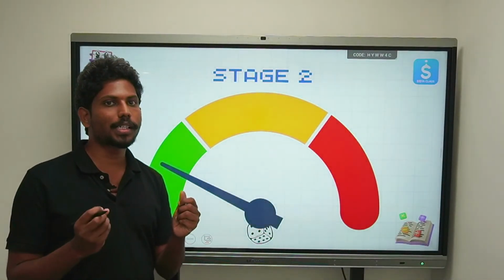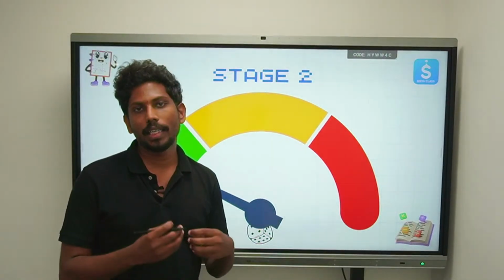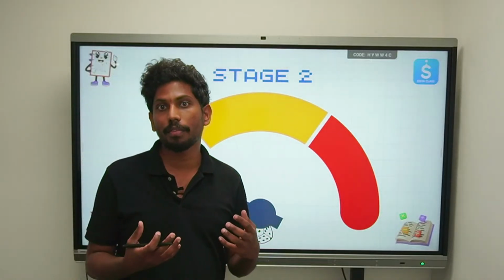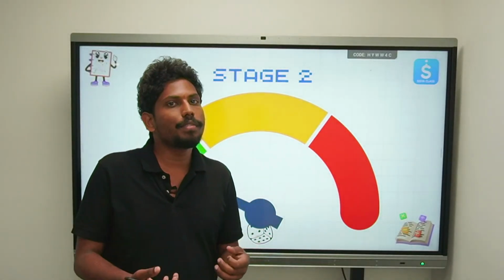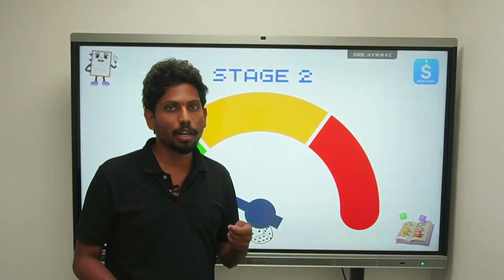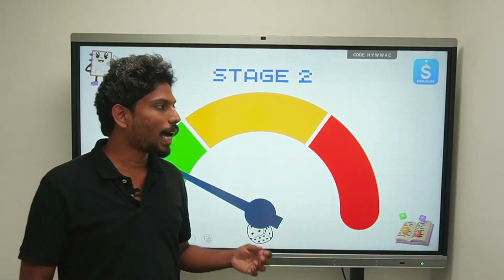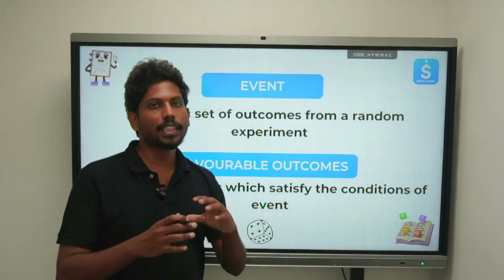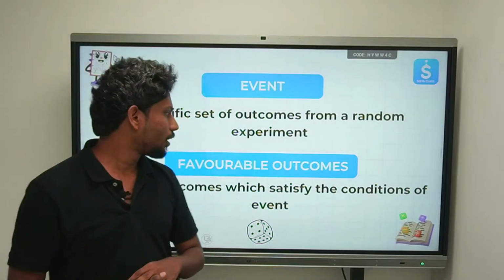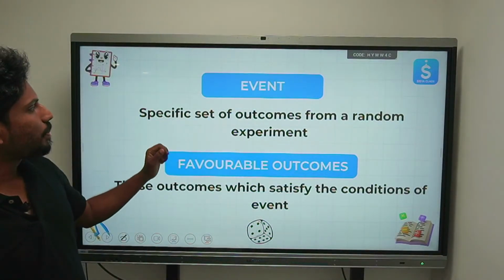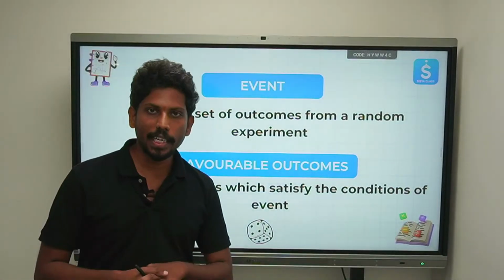Till now, we have understood what probability is, and we have understood from our daily life examples where we have actually used probability, and then we have seen some real life gaming examples like rolling a die and flipping a coin. Now we are going to go further. We are going to understand the terminologies in probability. The first thing we are going to learn is event: a specific set of outcomes for a random experiment.